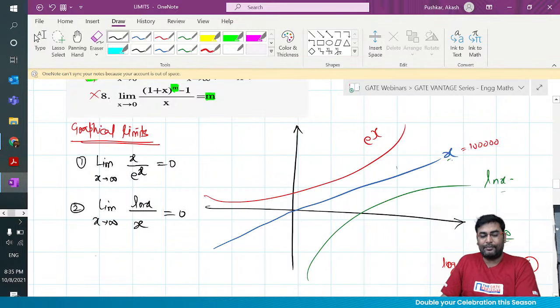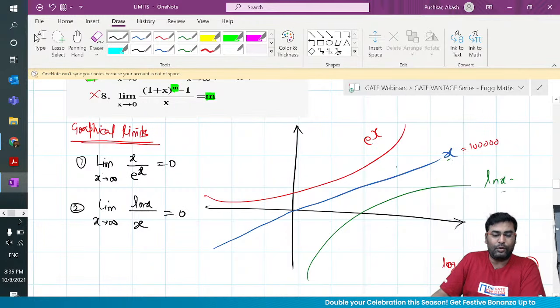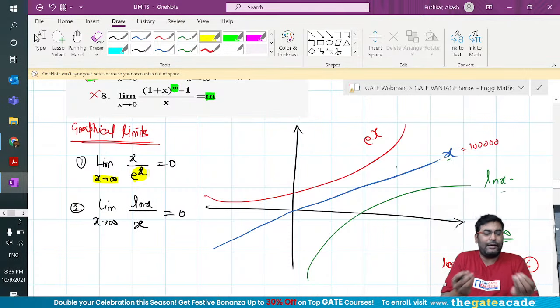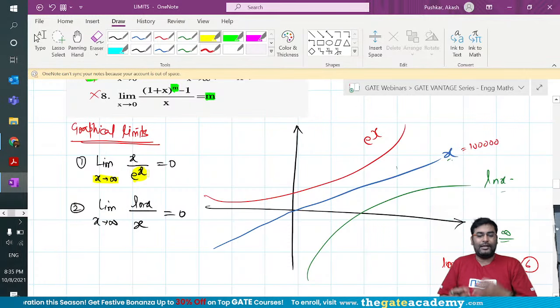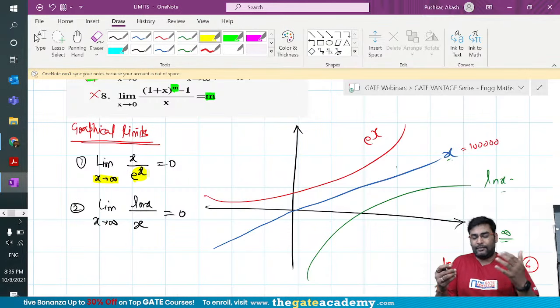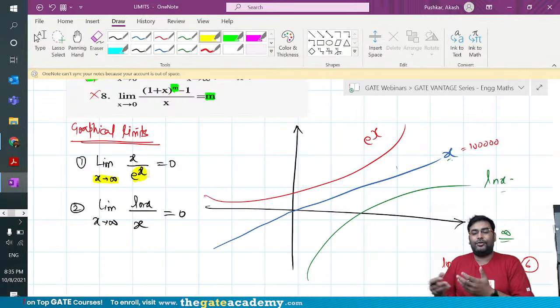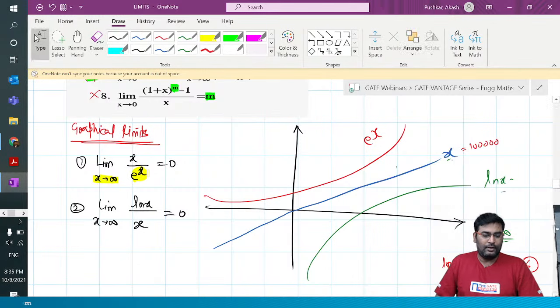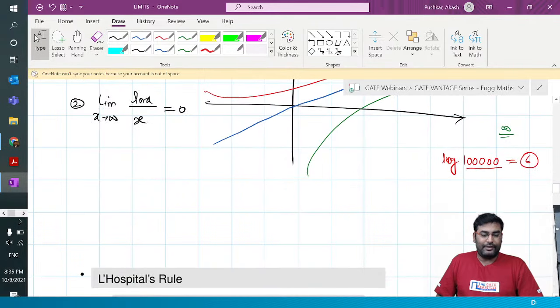So what is the idea I'm trying to highlight here? The moment x tends to infinity, e to the power x is a huge value and x looks like a baby here. So if you divide a baby by a big value, it will tend to 0. It's just like saying 1 lakh by infinity is 0. Similarly, you are trying to come up with this. Okay? So keep in mind, very important.